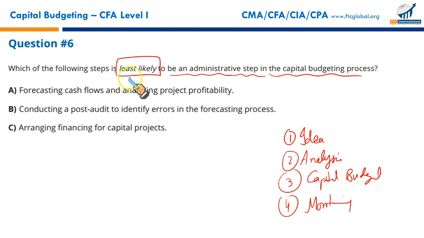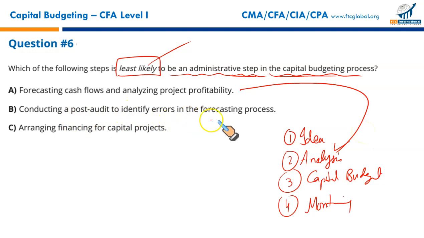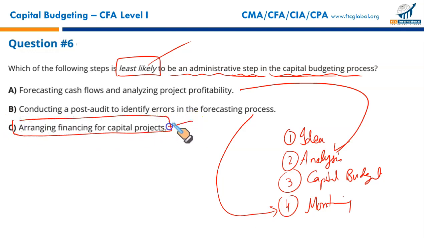So which of the following steps is least likely to be an administrative step in the capital budgeting process? Idea generation, forecasting cash flows and analyzing project profitability, it's right here. Conducting a post-audit to identify errors in the forecasting process, monitoring. Arranging financing for capital budgets, where the money would come from. Of course, that's not one of the administrative steps in the capital budgeting process, and that's the reason it's your answer.